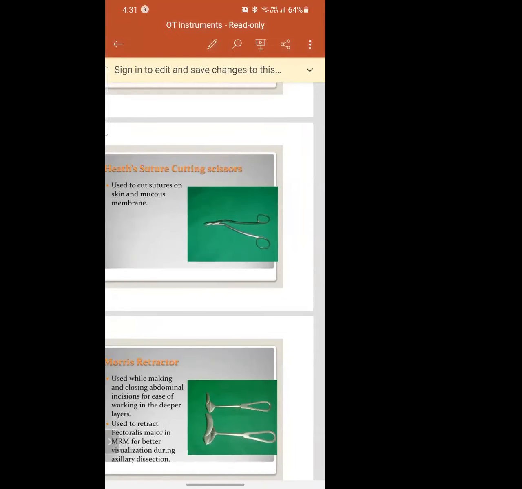Once you do the surgery, after the suturing, you will stitch. After that, you have witnessed, right? The suture is removed, cut with scissors. Yes or no? And sometimes it will be dissolved. The sutures will be dissolved. But for the cutting purpose, we use this scissor.